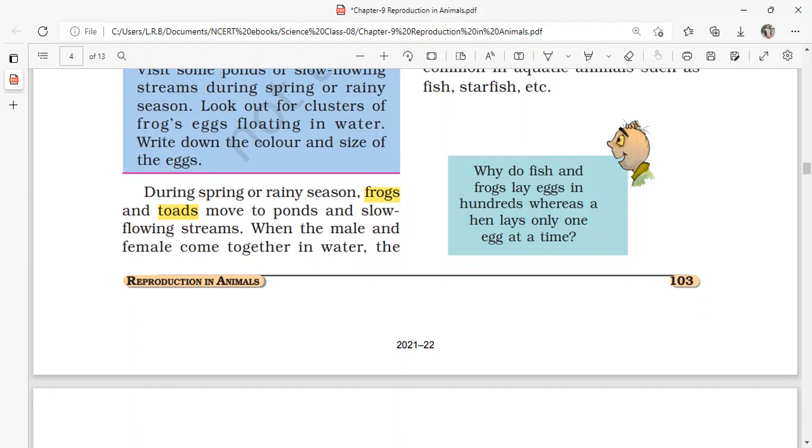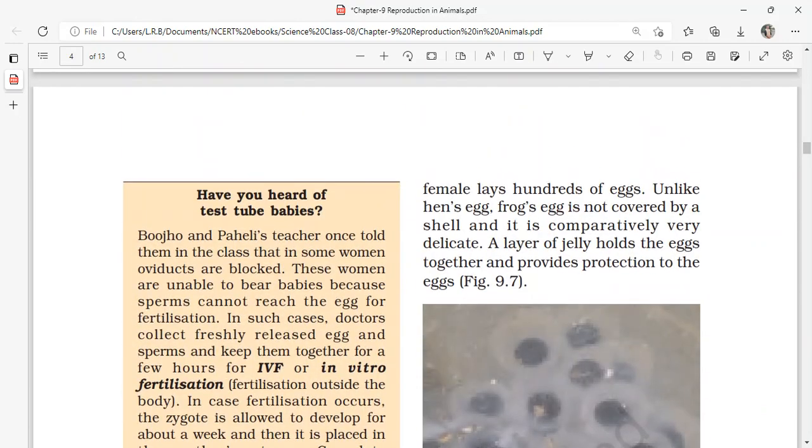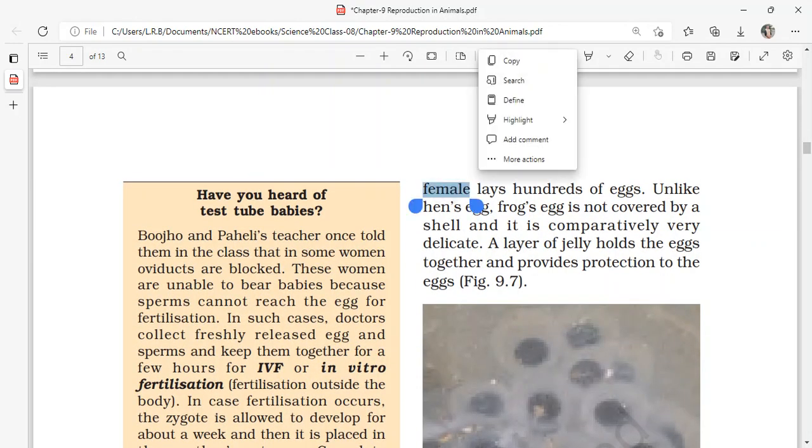So during the rainy or the spring season, the frogs and the toads move towards the ponds or the slow flowing streams. When the male and female come together in water, the female lays hundreds of eggs.